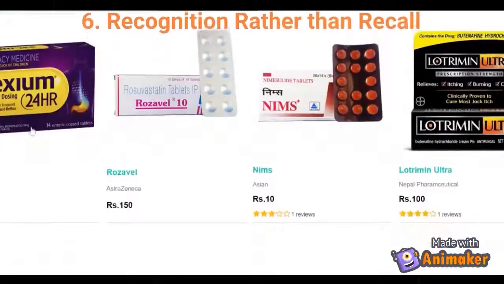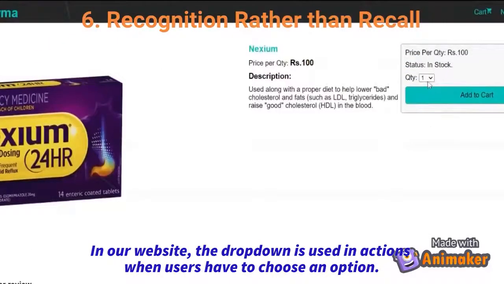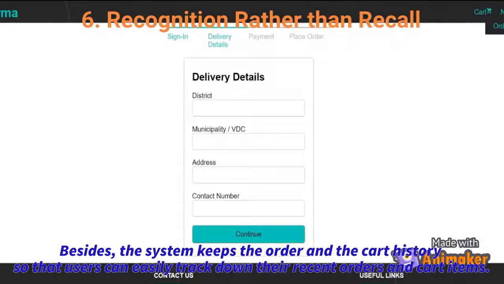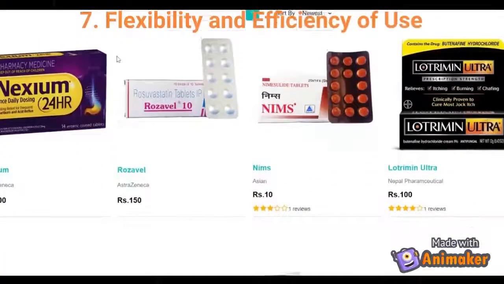The sixth principle is recognition rather than recall. In our website, the dropdown is used in actions when users have to choose an option. This helps to reduce the user's short-term memory load. Besides, the system keeps the order and the cart history so that users can easily track down their recent orders and cart items.